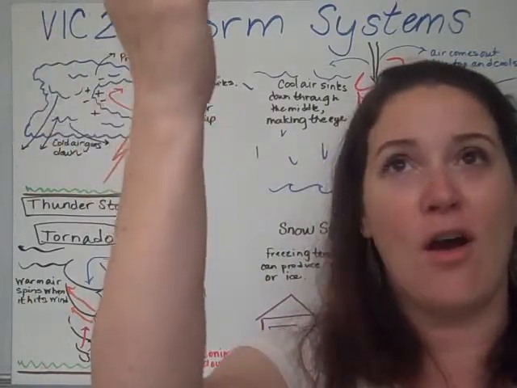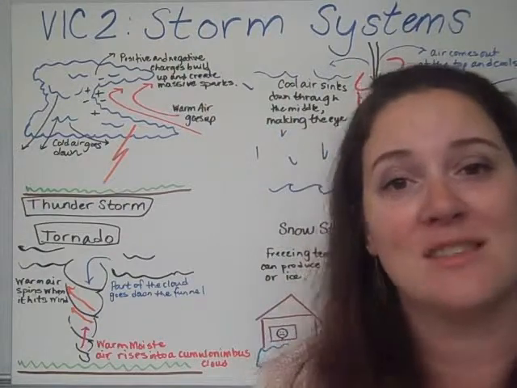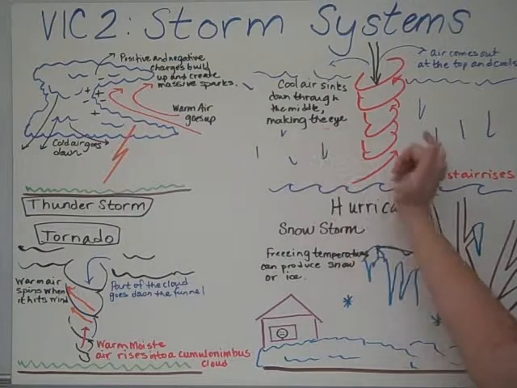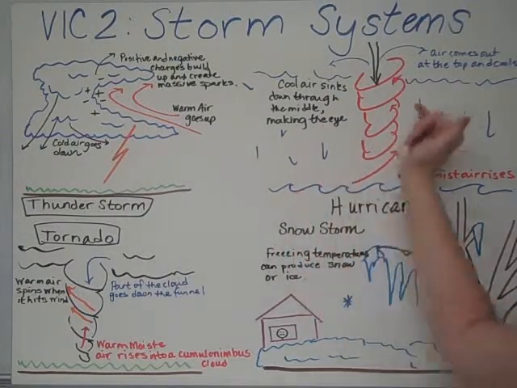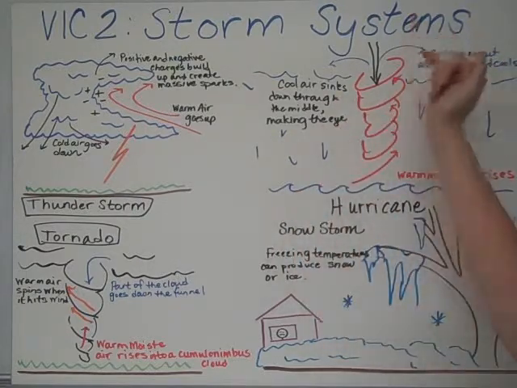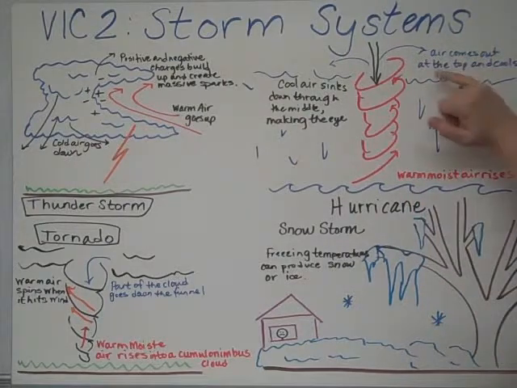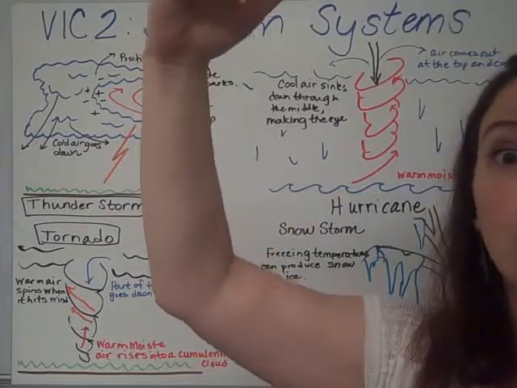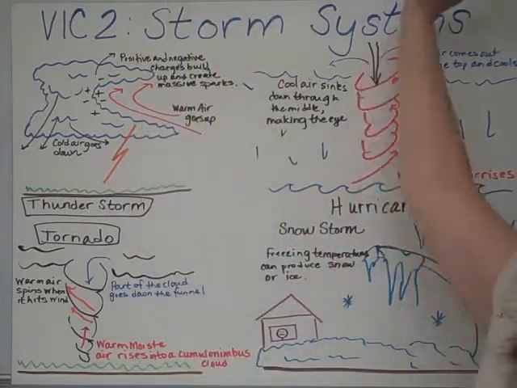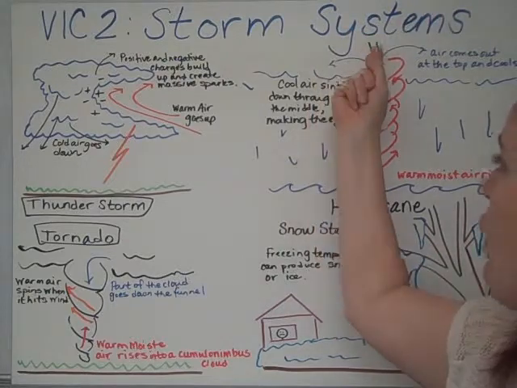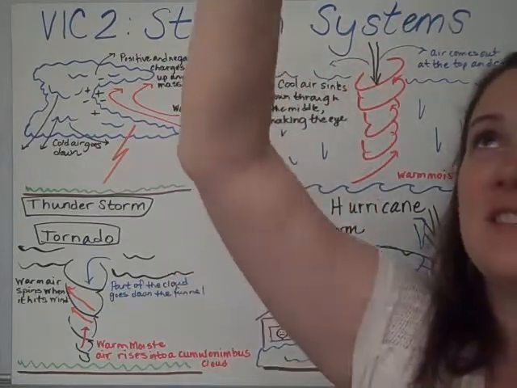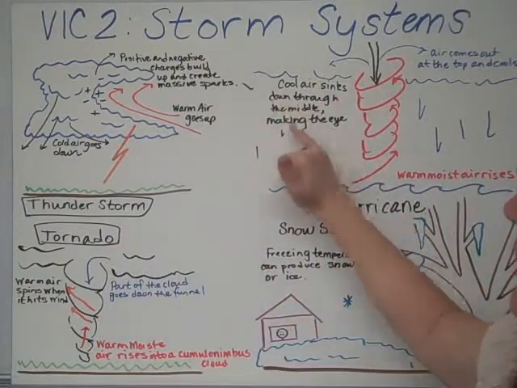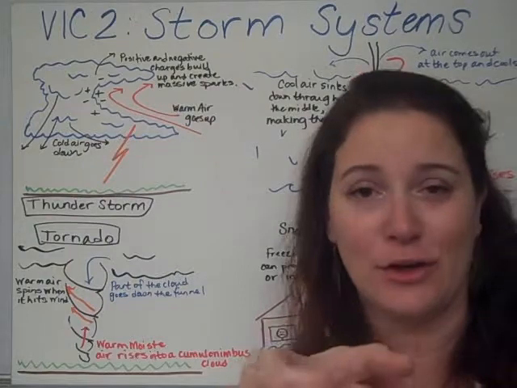And then all the moisture and the heat dies away because it's hitting the land. So we've got our cyclone formation. The warm and moist air is getting pulled up and turned around. Air comes out the top of this cyclone formation, and once it's up there, it starts to cool. So we've got warm air and cold air cooling. The cold air that's up there begins to sink down through the center. So cold air sinks down through the middle, making the eye of the hurricane.